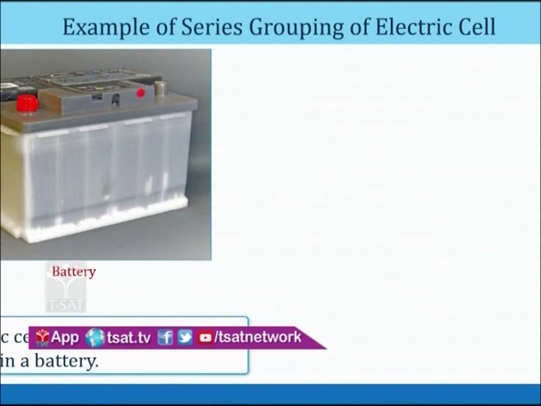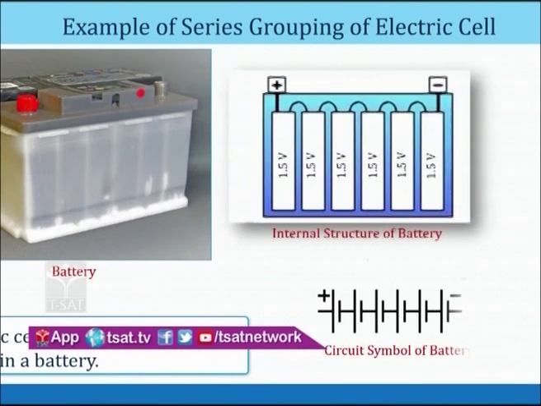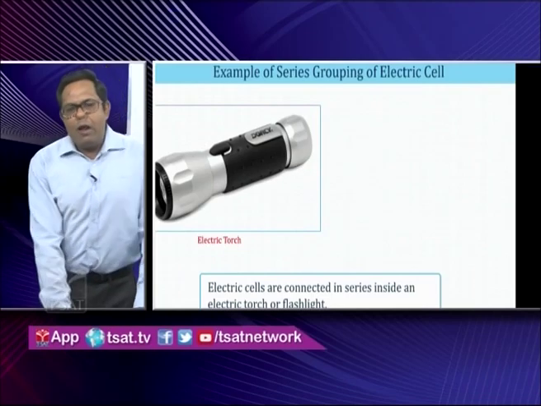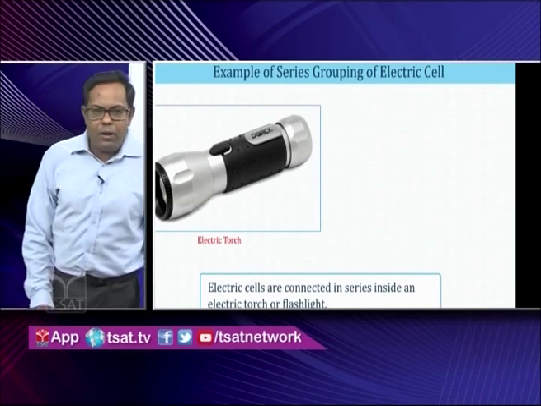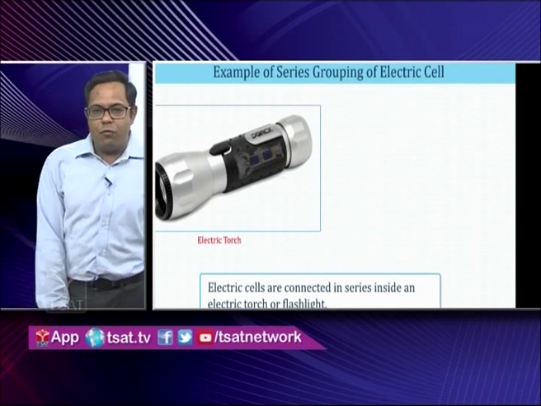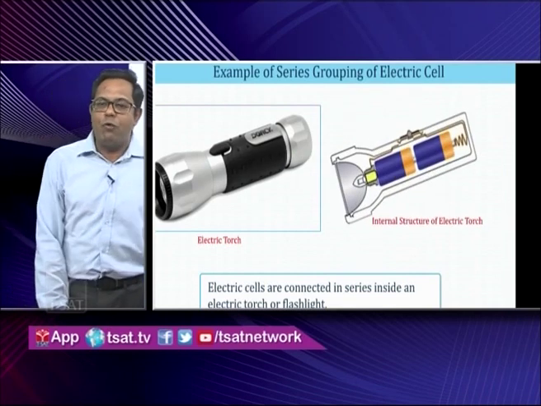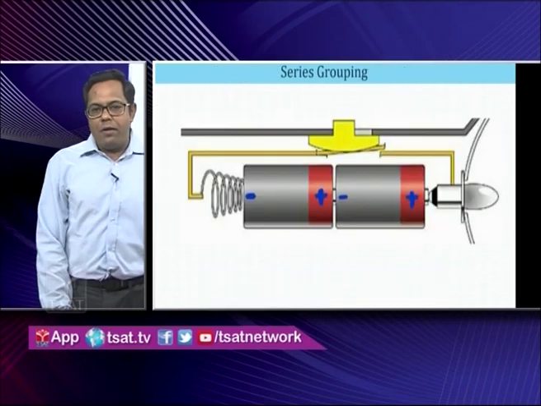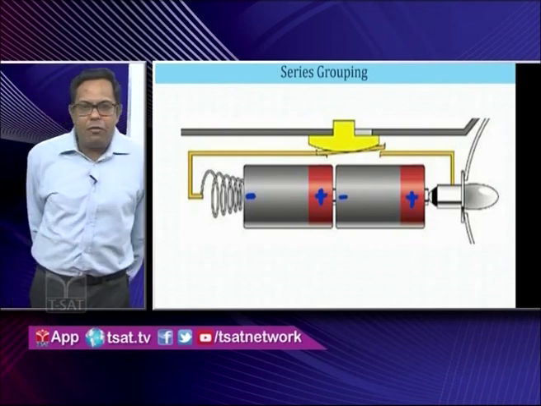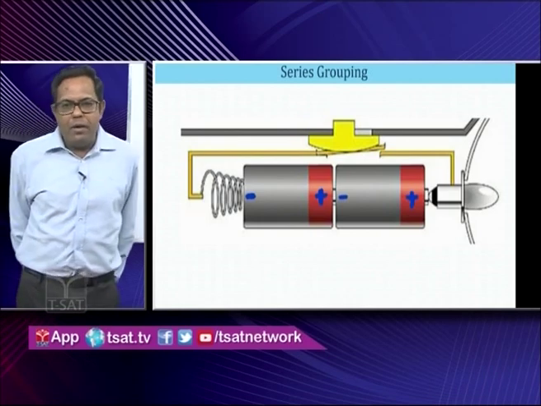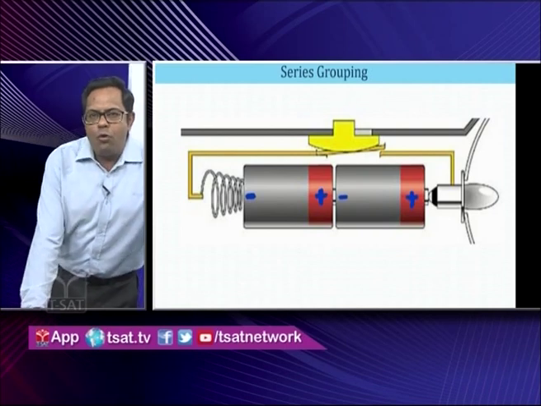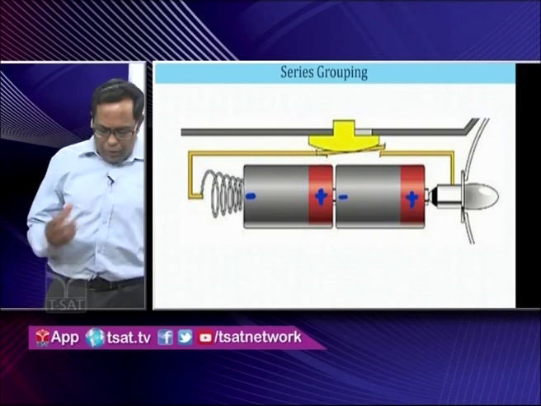Let us go to one more daily life example: the electric torch. You have seen the electric torch. What is happening inside it? Inside the electric torch, the cells are connected in series. We have two cells connected in series, and they form a series grouping of cells. My question is, what actually is the series grouping of cells? Let us understand what we mean by it.